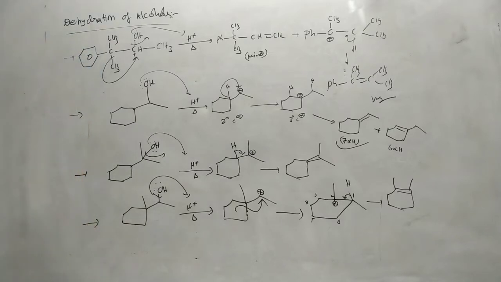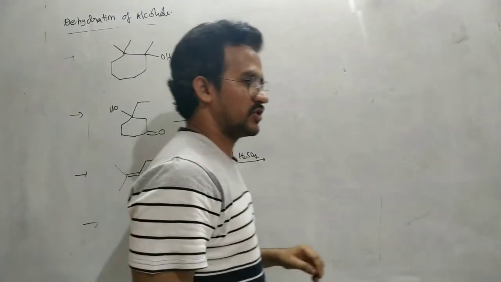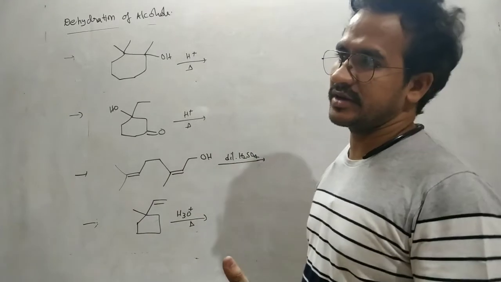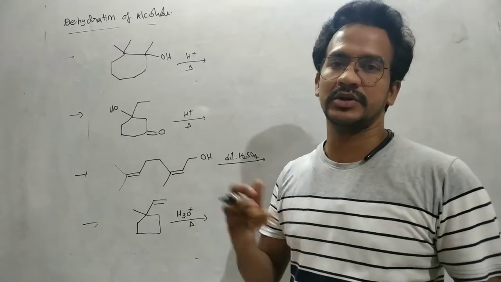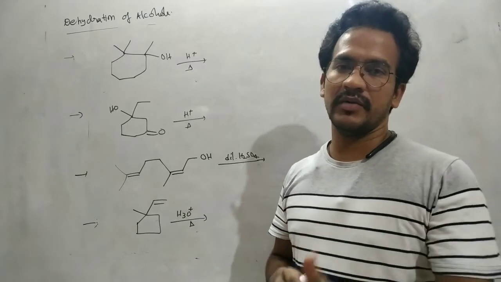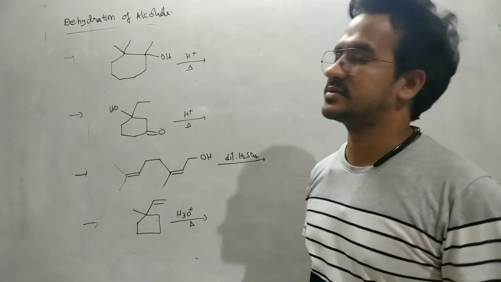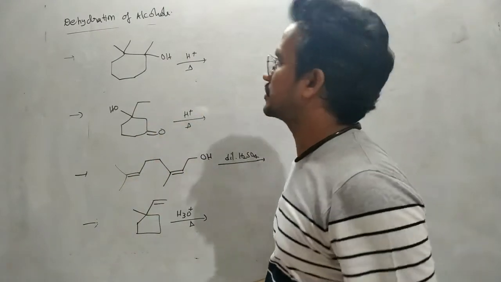Here are some more examples. The first example is different actually. So in this case, a 3-membered ring can be converted to a 4-membered ring, or a 4-membered ring converted to a 5-membered ring, and a 5-membered ring converted to a 6-membered ring. But here in this case, ring contraction takes place, because it is a 7-membered ring, and generally 6-membered rings are more stable.